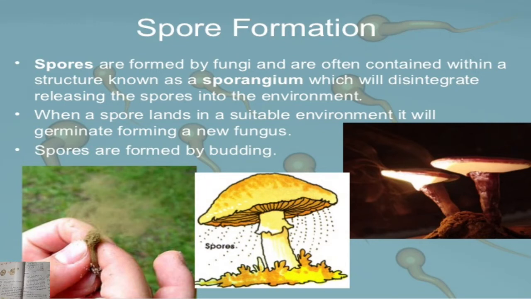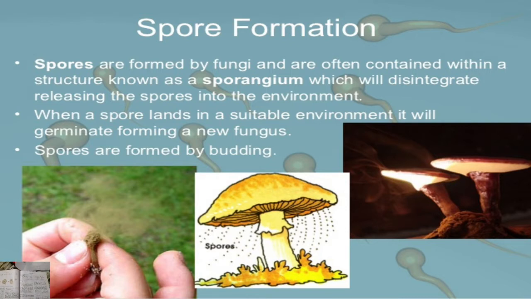So students, our next topic is spore formation. Students, what are spores? Spores are reproductive cells capable of developing into a new individual without fusion with another reproductive cell. Spores are formed by fungi and are often contained within a structure known as a sporangium, which will disintegrate, releasing the spores into the environment.